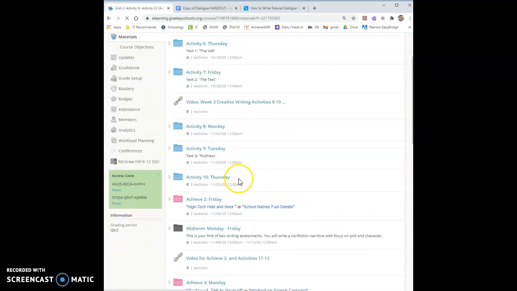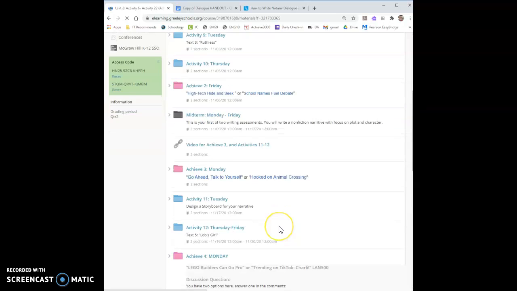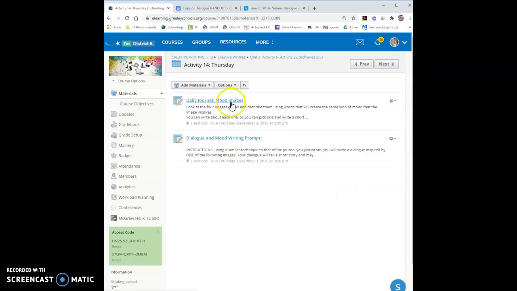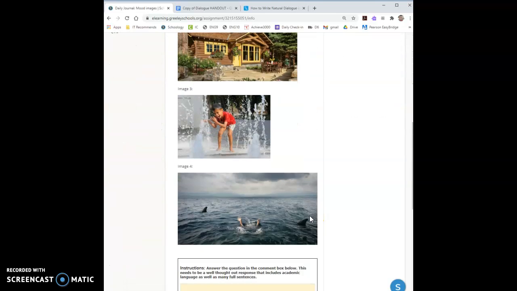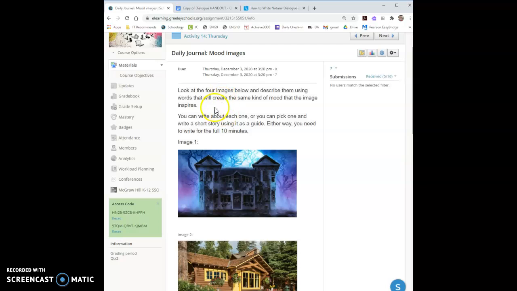Then that leads us to Thursday's assignment. Oops, I just jumped into some random Thursday. Let me scroll down to our Thursday. Thursday, you have a dialogue and mood writing. We talked about mood before break, and so we're going to remind ourselves what mood is by using this awesome journal, thinking about mood images, and using the images here. Yes, those are sharks. I love that picture. Your job is to look at the 4 images and describe them using words that will create a mood.